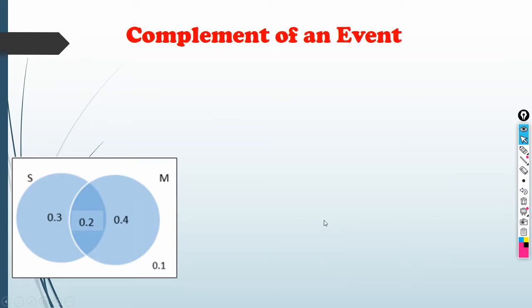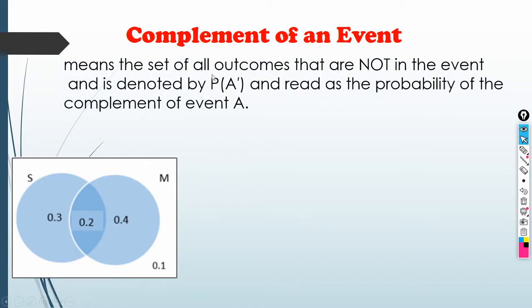Now, another thing that you must know is about the complement of an event. So, what is the meaning of complement of an event? It means the set of all outcomes that are not in the event and is denoted by the probability of the complement of event A. Ang haba, no? So, let's see.